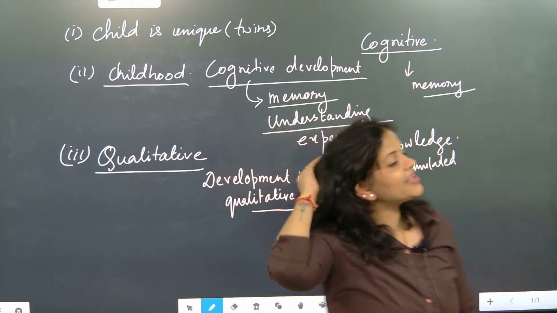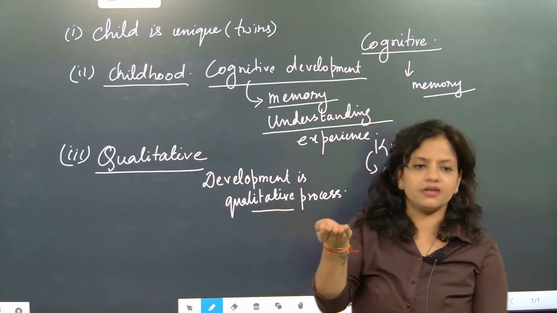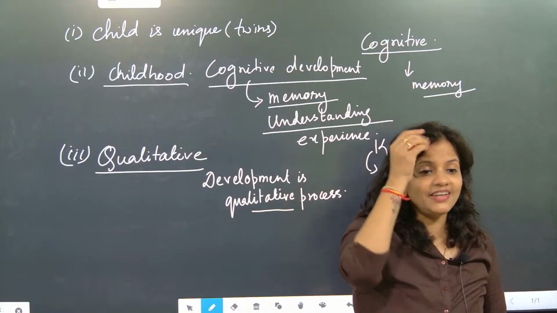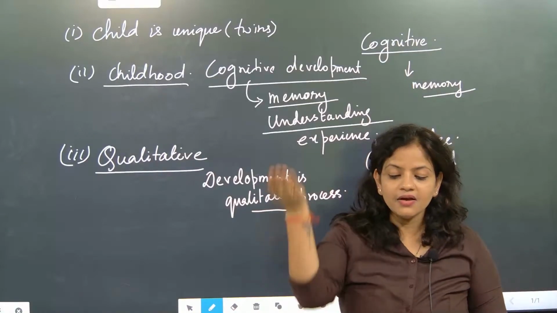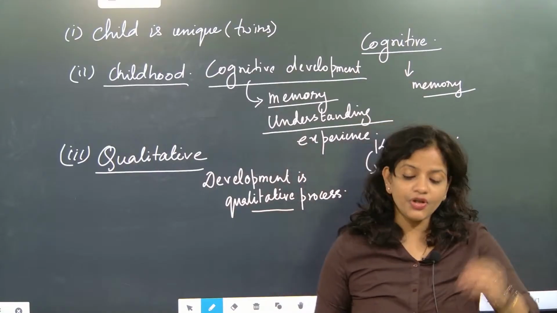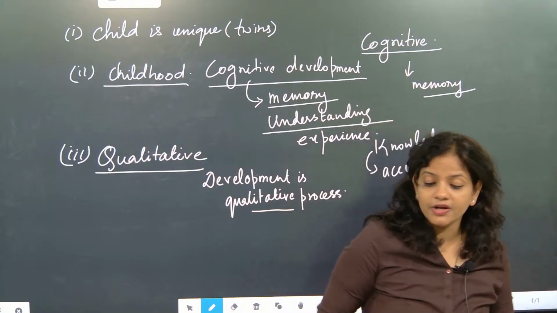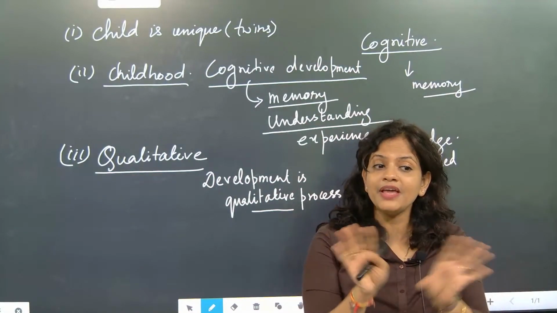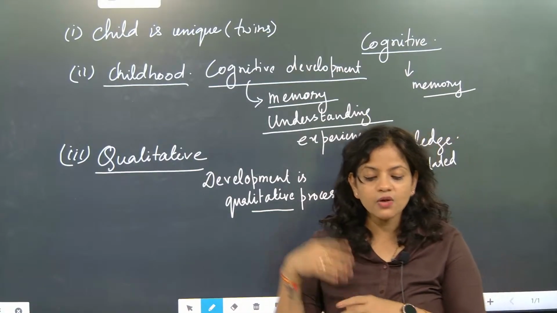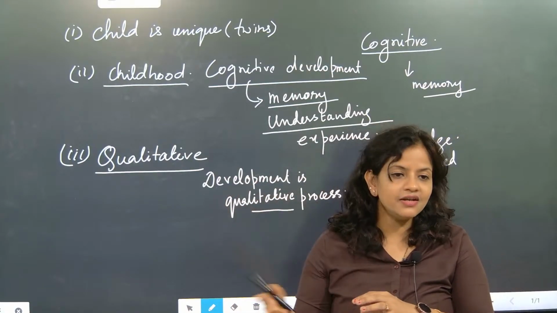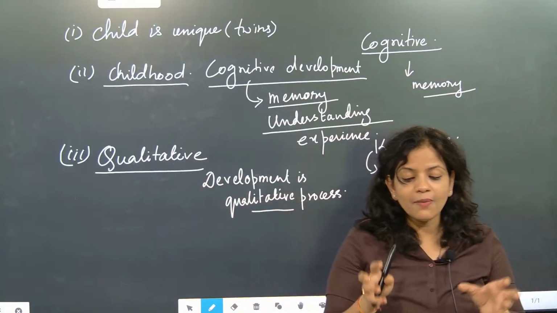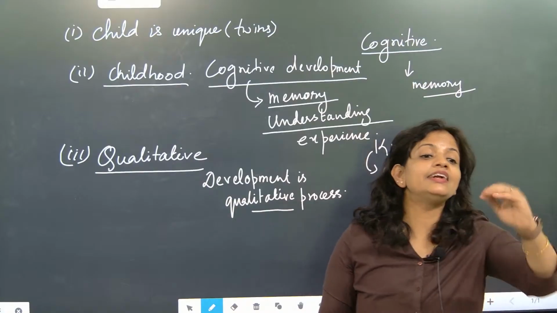When you are taking rice in your hand and judging that this rice is better than the previous rice, that becomes the quality. When you are finding 1 kg of rice, that becomes the quantity. So the difference between quality and quantity is that quality cannot be measured, but quantity can be measured. Quantity is like 1 dozen, 2 dozen, 10 dozen, 1 kg. Development will never be in quantity. It is in quality.